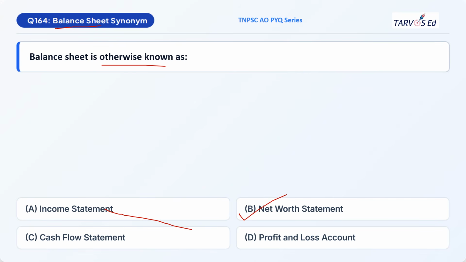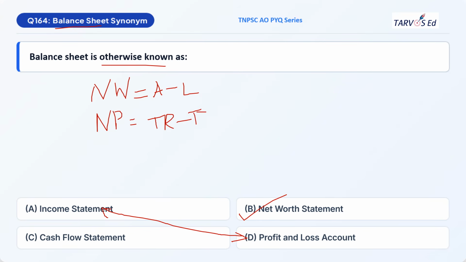Income statement is also called profit or loss statement. Cash flow statement is also called cash flow summary, flow of funds statement, etc. Balance sheet, which is also called net worth statement, explains the net worth of a business, which is the difference between the total assets and the total liabilities. Income statement speaks about the revenues and expenses of a particular business. So here the net profit is equal to total revenue minus total expenses. And in the cash flow statement, we speak about cash balance, which is the difference between cash revenue and the cash expenses.